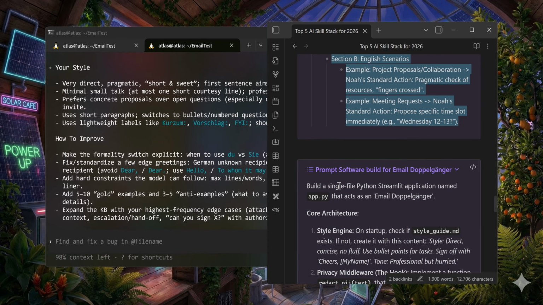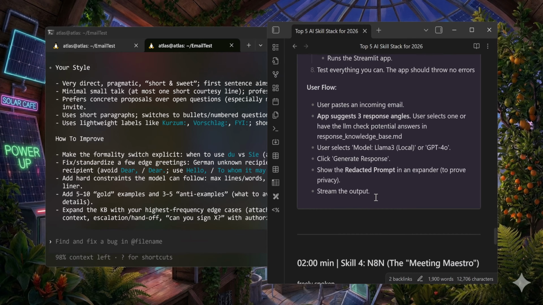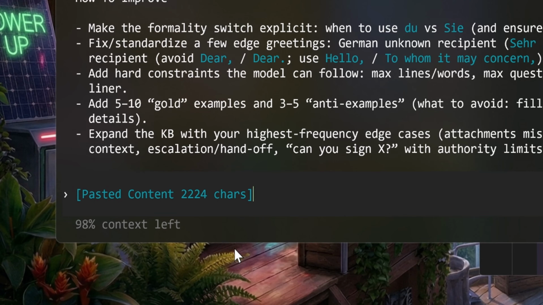All right, so we have extracted my style, and the next step is to build a piece of software with that prompt that is going to write the software. We want to deploy the software and use it on my system, where I can copy an email to it, and it's going to respond in my style, and also look up the frequently answered emails that I gave in the last year, to come up with the answer on its own. So that's a very long prompt. Let's copy that whole thing to our large language model, and then we let it run.